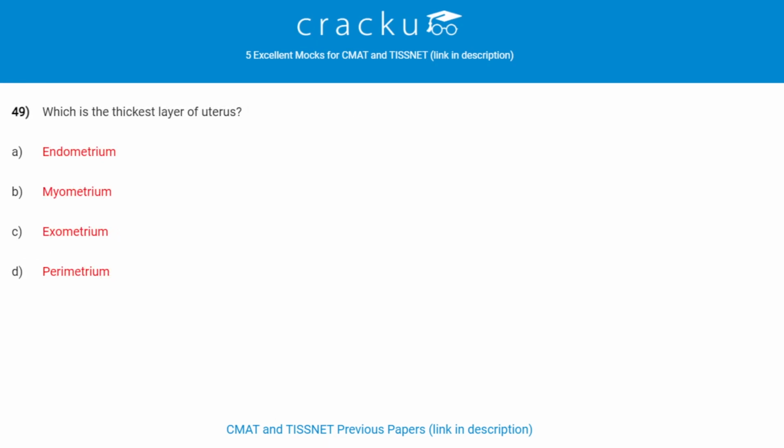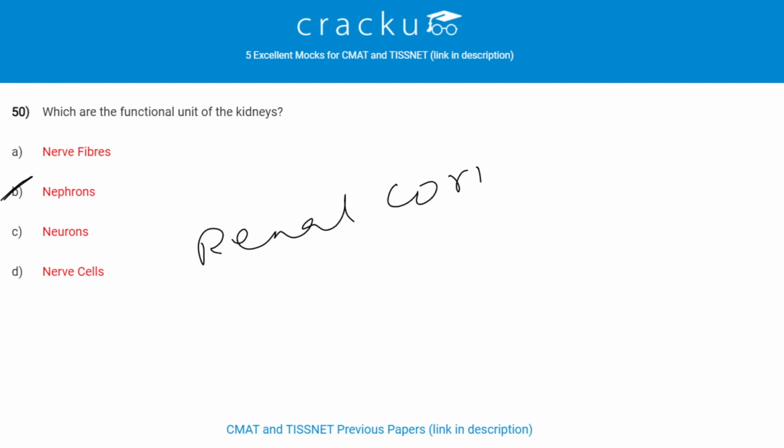Which is the thickest layer of uterus? Myometrium is the thickest layer of uterus. Its main function is to induce uterine contractions. Which are the functional units of kidneys? Nephrons are the functional units of kidneys. It is composed of renal corpuscle and renal tubule.